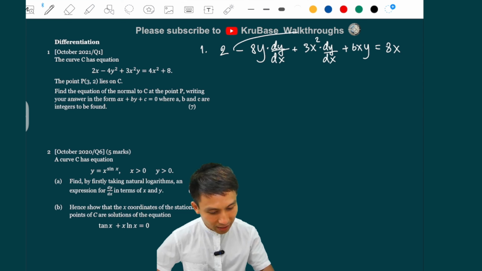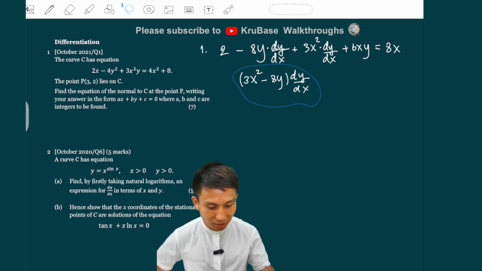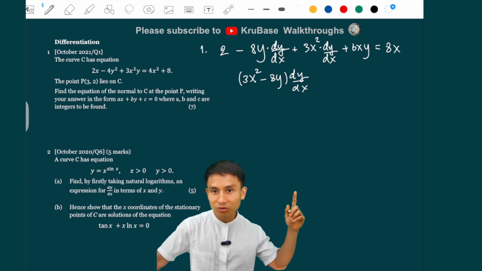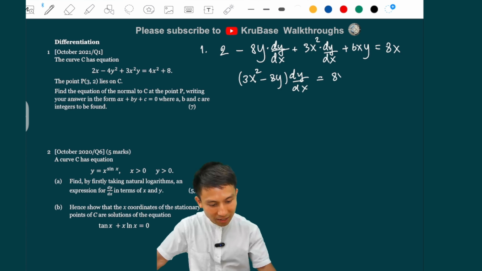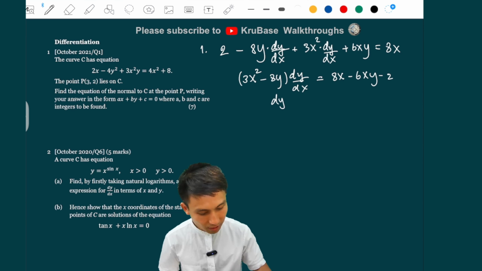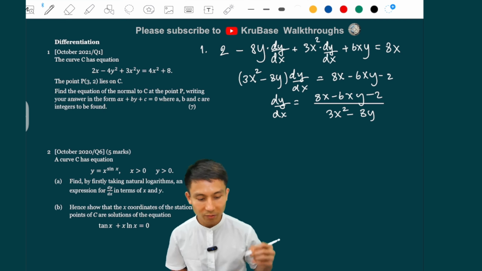So I'm just going to gather these terms, rearranging to make it nicer, and factor dy by dx out. And by nicer, I mean writing the positive first, followed by a negative term. Yeah, and everything else will be shifted to the right. So we have 8x minus 6xy minus 2. Okay. So dy by dx is just all that divided by 3x squared minus 8y.